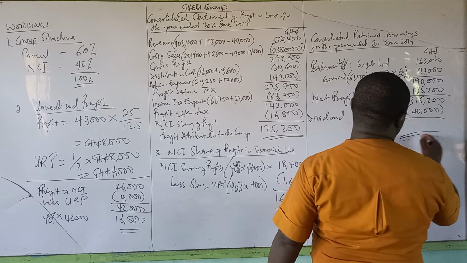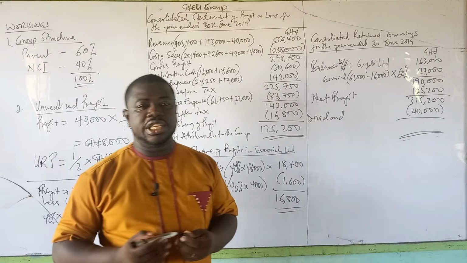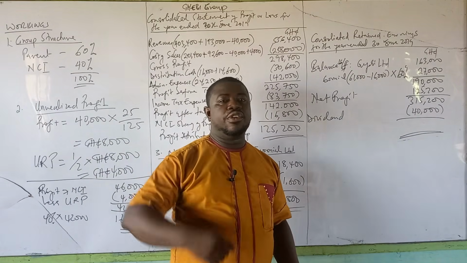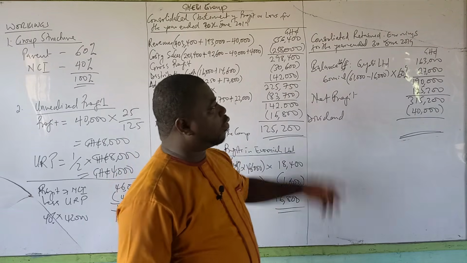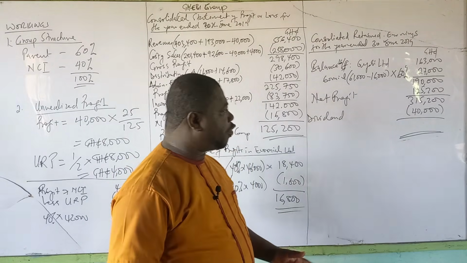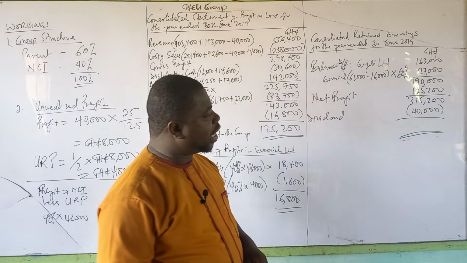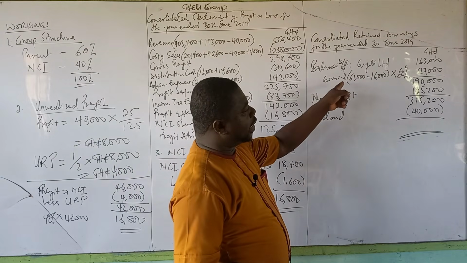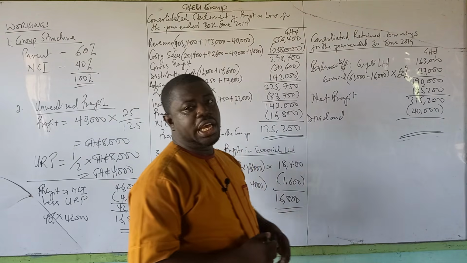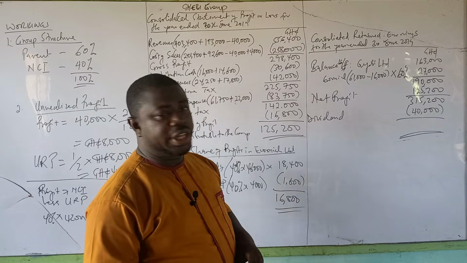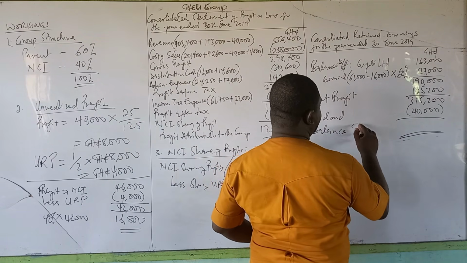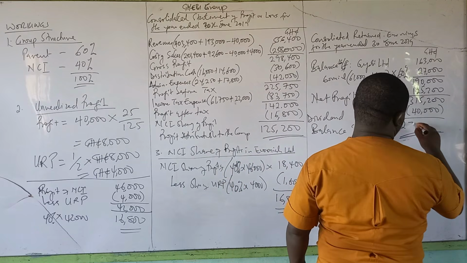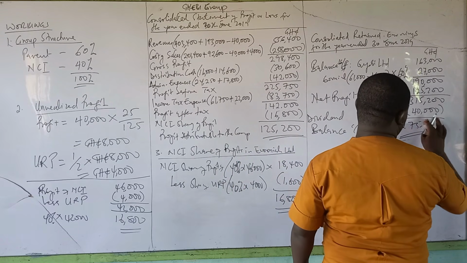There were no goodwill impairments because we were told in this question to ignore goodwill. Going forward, we will look at a lot of goodwill and impairments and other things that will affect the retained earnings. But for now, it's just the dividends that we have to understand that is there. And please take note of how we got the opening balance for the subsidiary. And therefore, this becomes our closing balance or balance carried down, which will be 275,200.